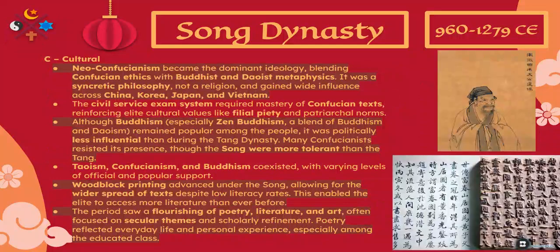Now, thinking about cultural aspects of Song China, Neo-Confucianism became a dominant philosophy. Neo-Confucianism blended traditional Confucian ideals with elements of Buddhism and Taoism, and it provided a framework for government, education, and social relationships in Song China. Buddhism remained influential and was starting to come into Asia around this time, but Confucianism overall had the upper hand in Song China.